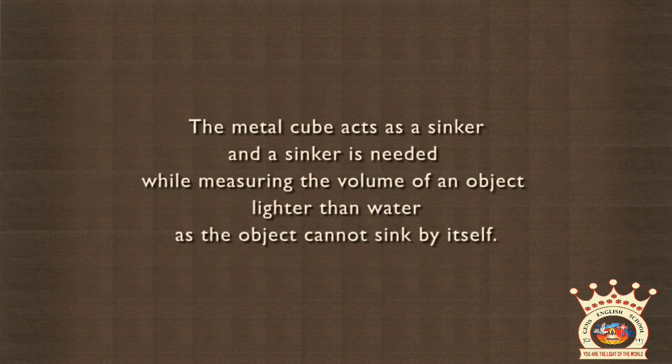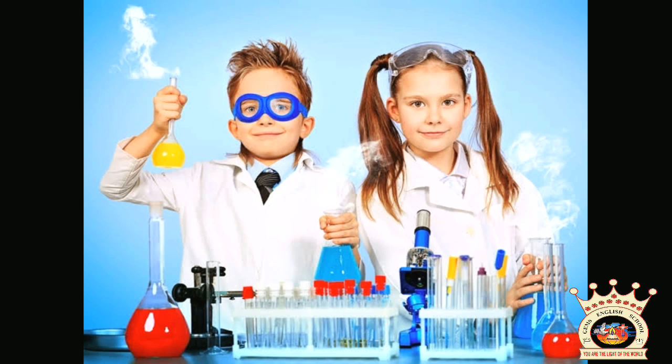So the volume of the wooden block is 80 ml or 80 cubic centimeters. The metal cube acts as a sinker, and it is needed while measuring the volume of an object which is lighter than water, as the object cannot sink by itself.